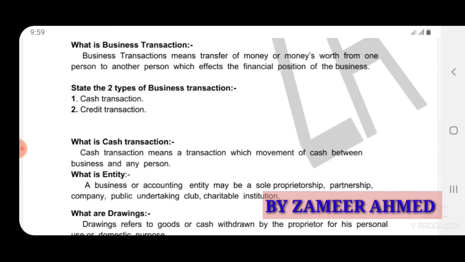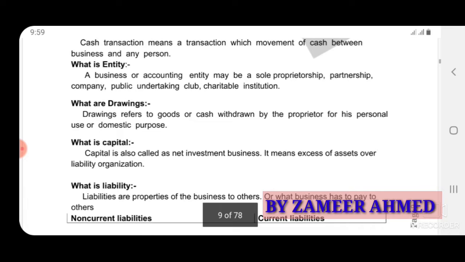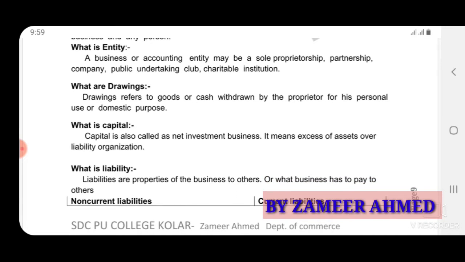Next, entity. A business or accounting entity may be a sole proprietorship, a partnership firm, a company, a public undertaking, a club, or a charitable institution. See, every business has an identity. There is an entity here.